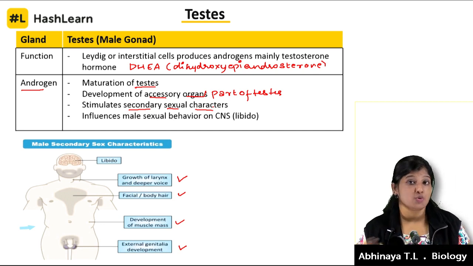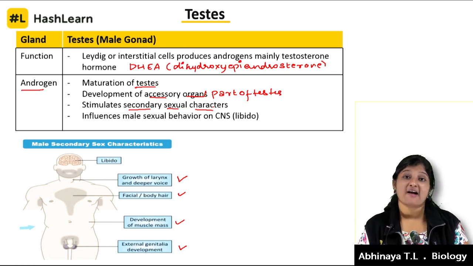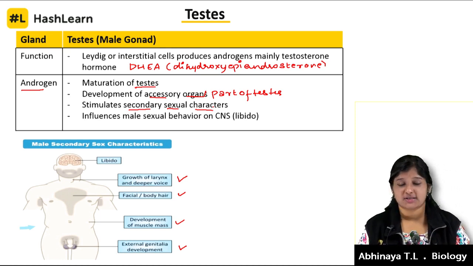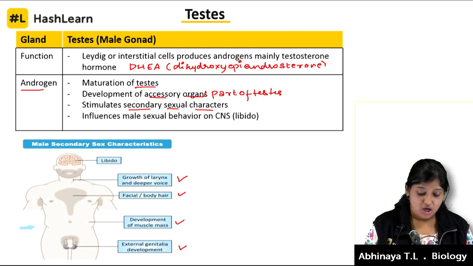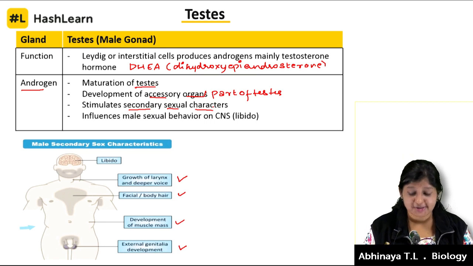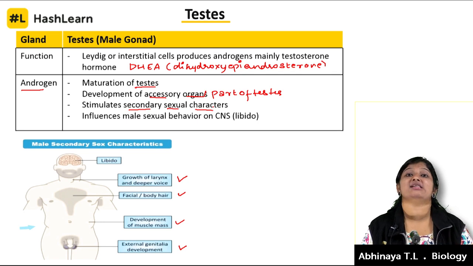That's what androgens do. So all that androgens do is maturation of testes, the main part, then initiation or enhancing libido in the central nervous system, then stimulate secondary sexual characters. We put down some points on what can be the secondary sexual characters, and most importantly development of the accessory parts of the testis.